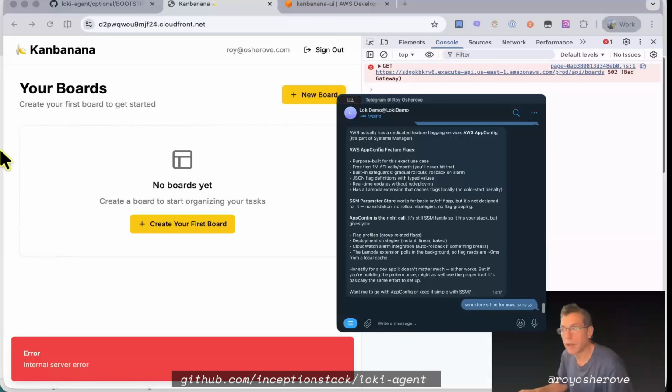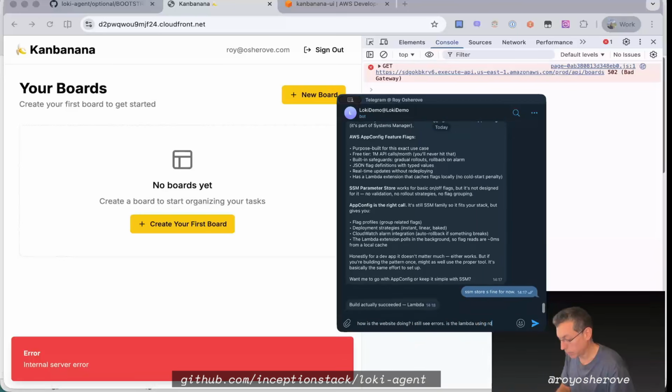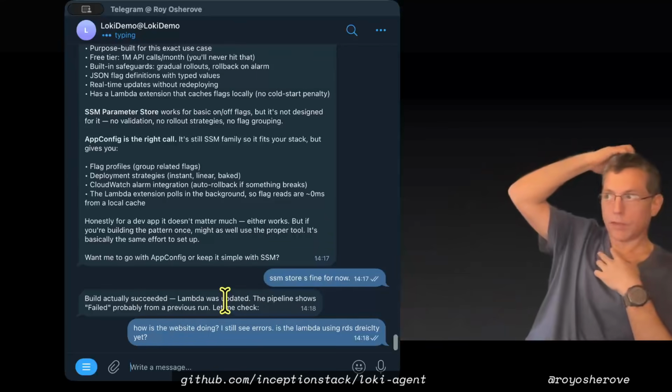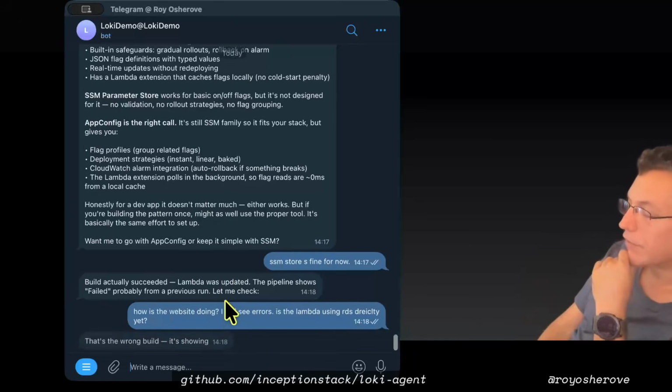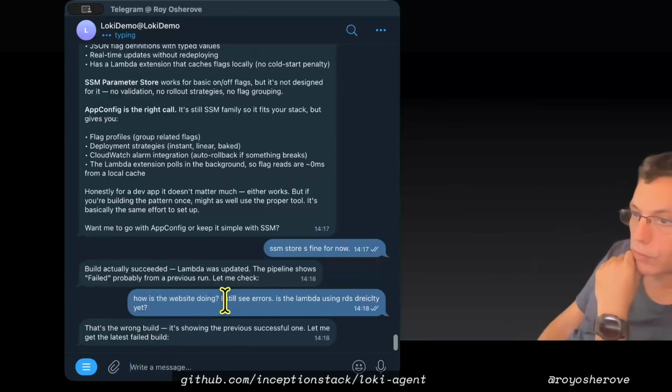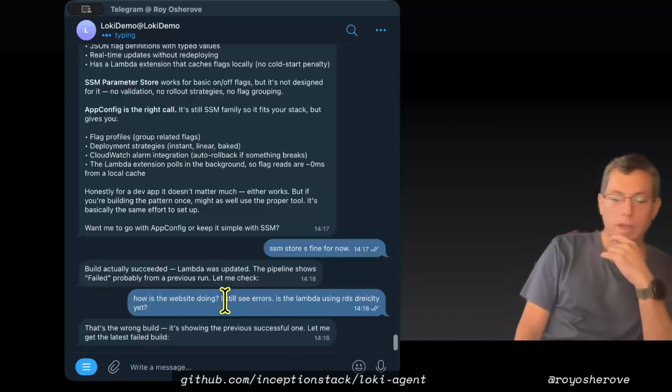Let's see how the website is doing meanwhile. How is the website doing? Still see Lambda using RDS yet? It's going to succeed. Lambda was updated. Pipeline shows failed, probably from the chat. Now at this point, I might start adding notifications into my Telegram. So actually, that's exactly what I'm going to do. Oh, it's the build. Let's see. Now it's looking at the status.